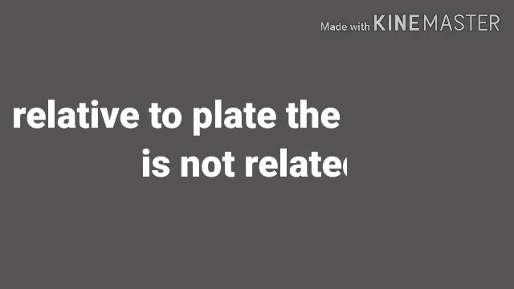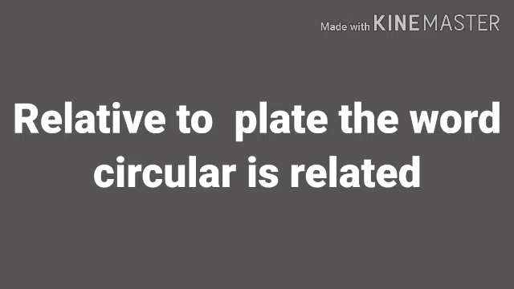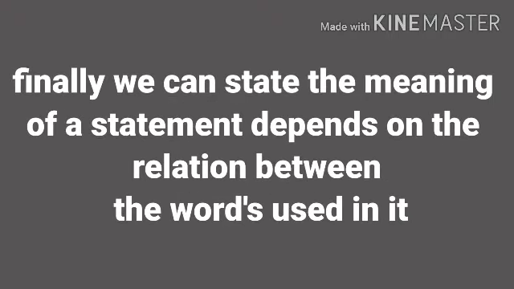That means relative to plate, gaseous is not related, and relative to plate, the word circular is related. A statement has a meaning only when there is a relation between the words. So finally, we can state that the meaning of a statement depends on the relation between the words used in it. Let us now learn about the term relative with respect to position.